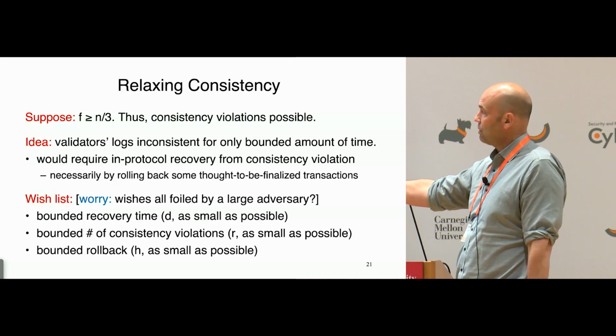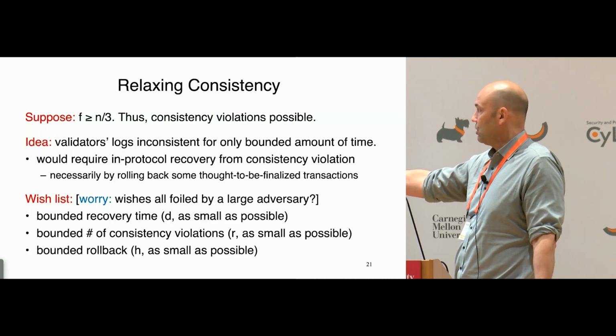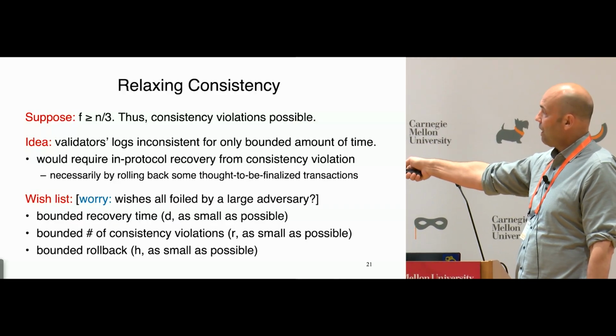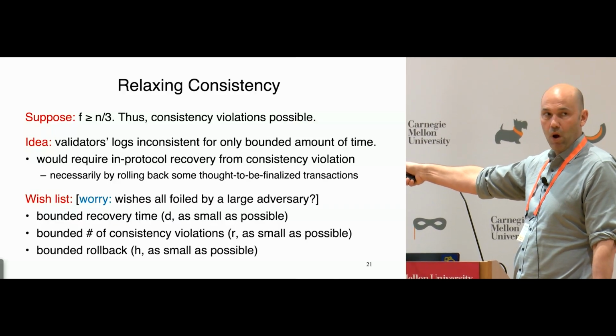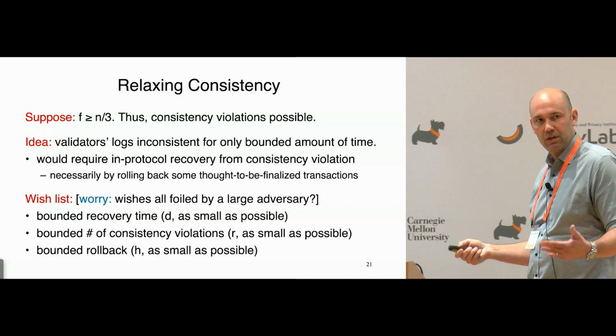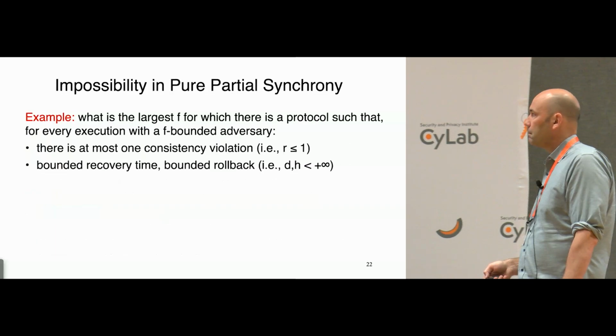You can design your protocol so you never have consistency violations and don't have to worry about recovery. And we know that once F is at least n over 3, R is definitely going to be potentially at least 1, and therefore D and H presumably will have to be positive. And that's about all we know prior to this work, okay?